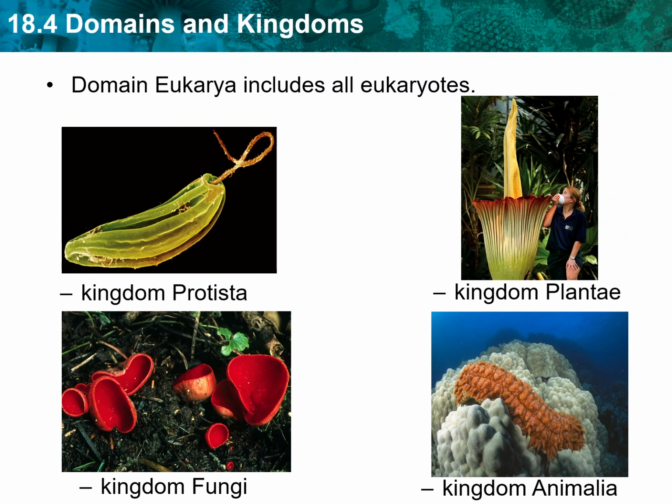The domain Eukarya is made up of all organisms with eukaryotic cells. Eukaryotic cells have a distinct nucleus and membrane-bound organelles. Eukarya may be single-celled, such as most protists. They can also be colonial, such as some algae, or multicellular, like you. The domain Eukarya includes the kingdoms Protista, Plantae, Fungi, and Animalia.